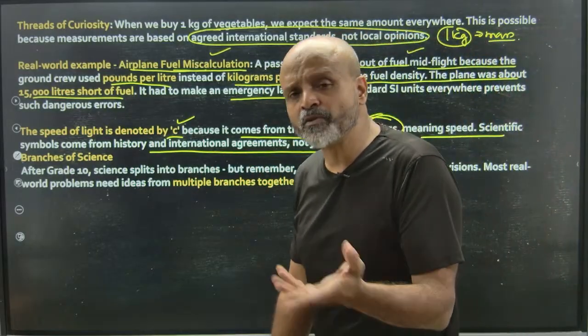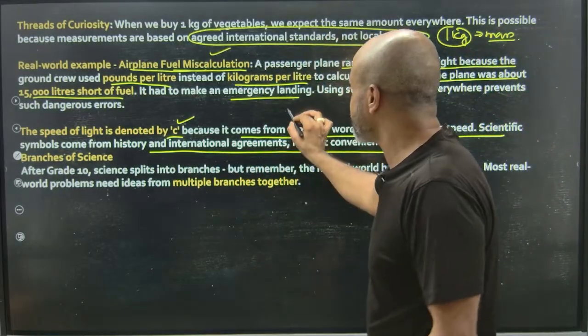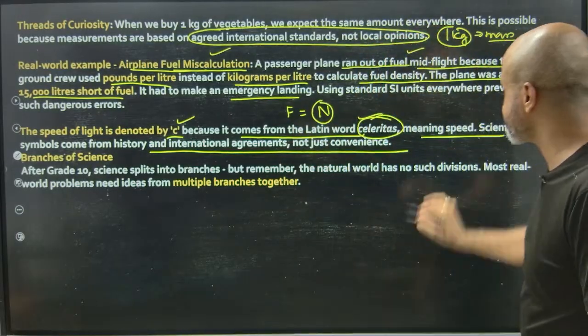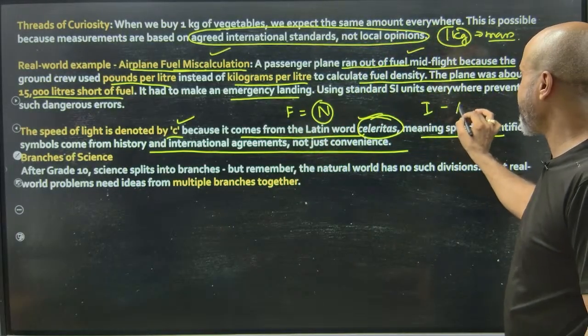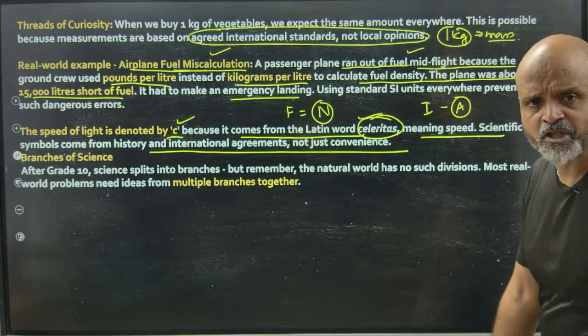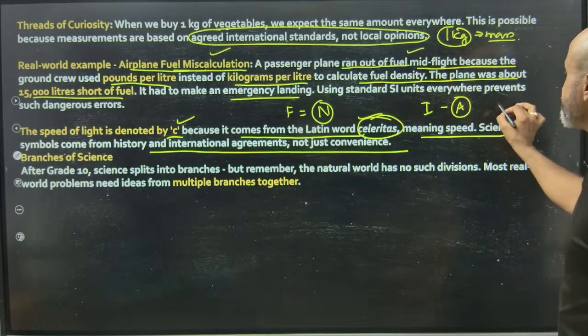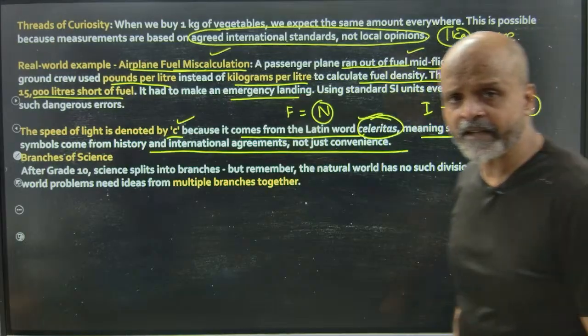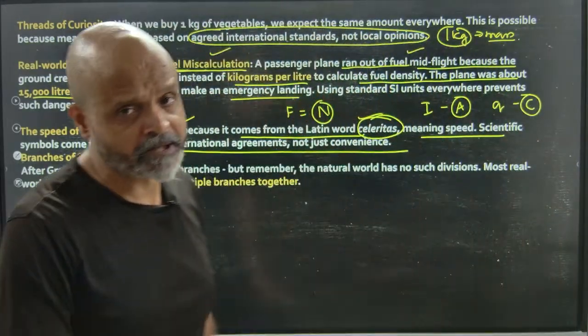For example, the units that we use sometimes, let's say the unit used for force is Newton. It is named after a scientist. The unit used for current is ampere. It is named after a scientist, so it is in capital letters. The unit used for charge is coulombs. The scientific letter capital C is used to represent it.